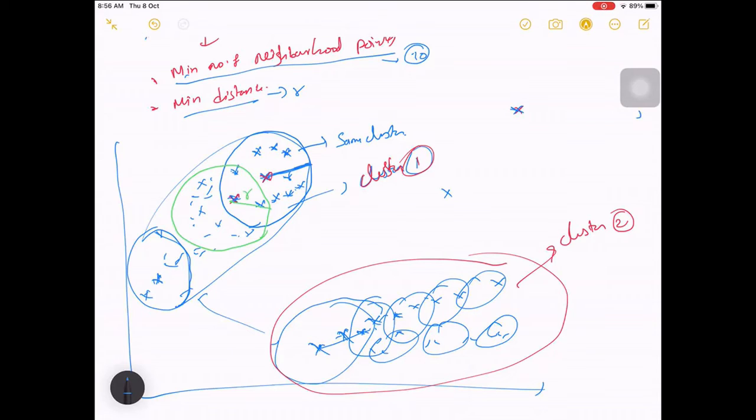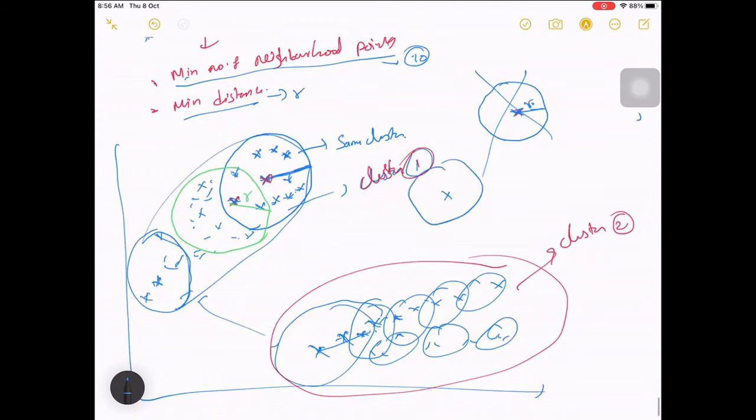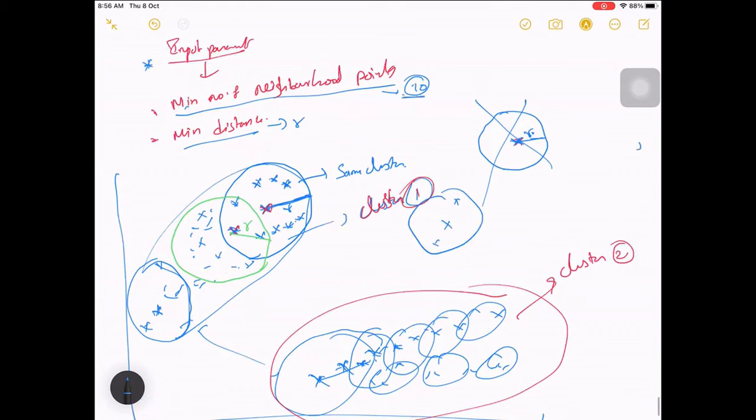From here, let me draw the circle again. In the radius I have given, are there any points? No points, right? But I said the neighborhood should contain at least 10 points, and nothing is there. So this doesn't form a cluster at all. If it doesn't belong to any cluster, it will get ignored. Similarly for this one, maybe there are two points, but we need at least 10 points in the circle. So this will also be ignored.